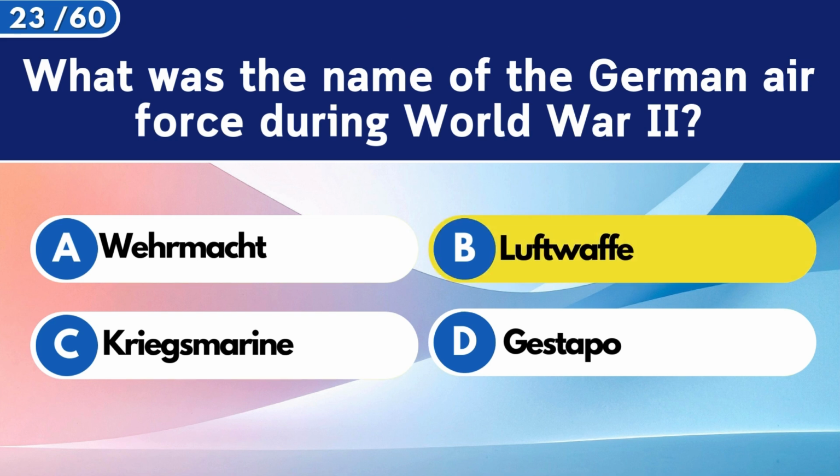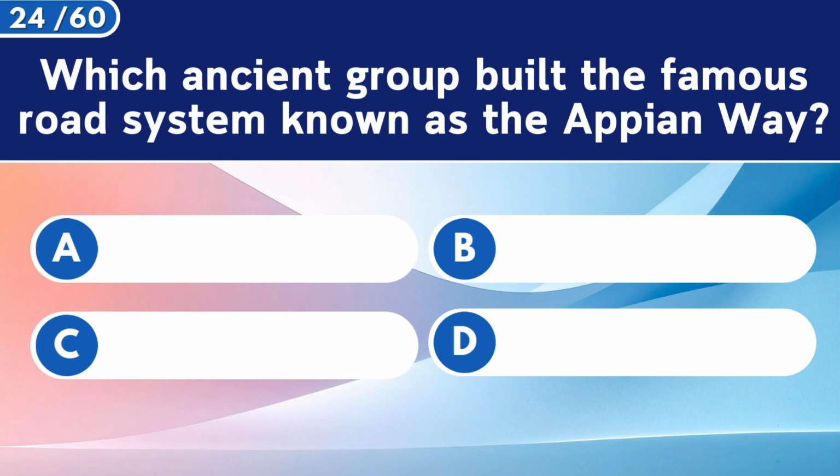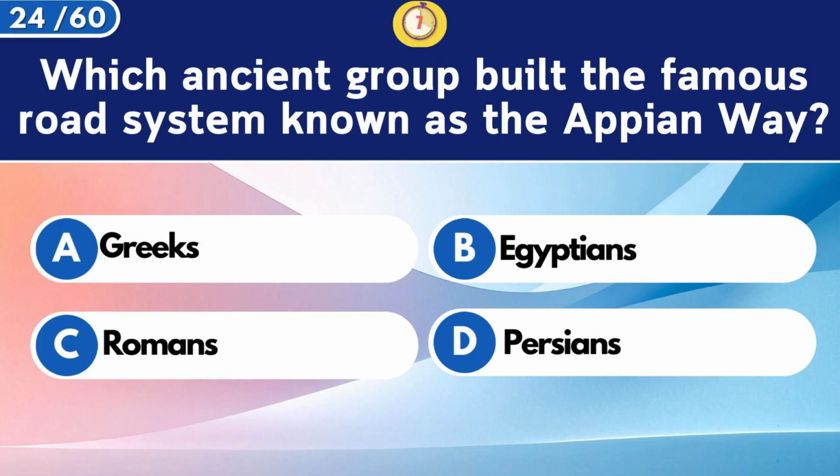Luftwaffe. Which ancient group built the famous road system known as the Appian Way? The Romans.